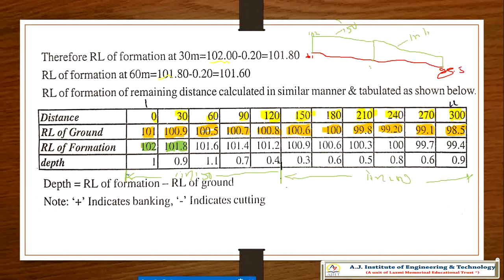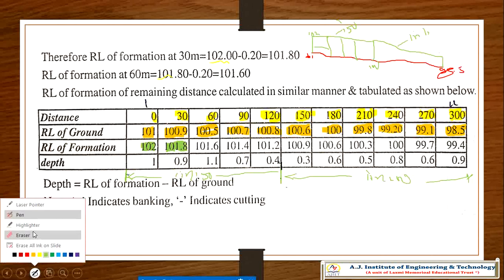So every 30 meter there will be a 0.2 drop, because 1 in 150 means every 150 meter, 1 meter drop, then every 30 meter a 0.2 meter drop.